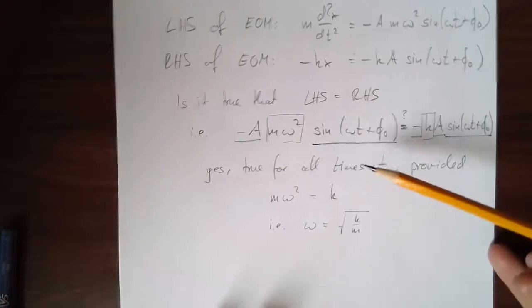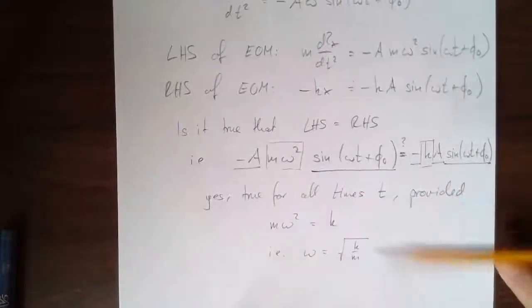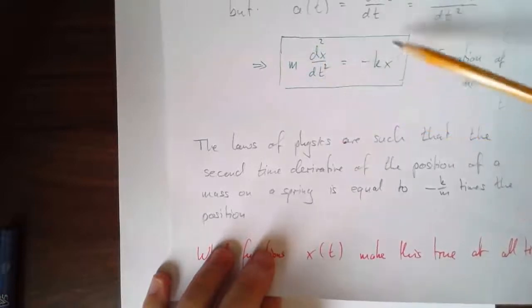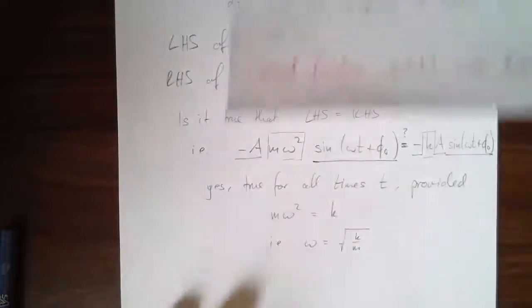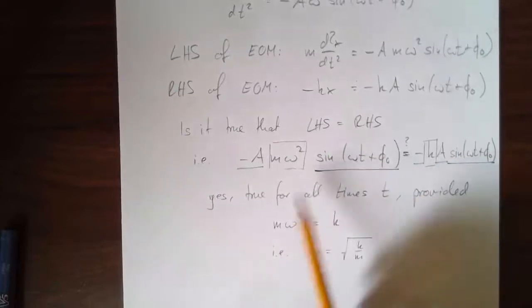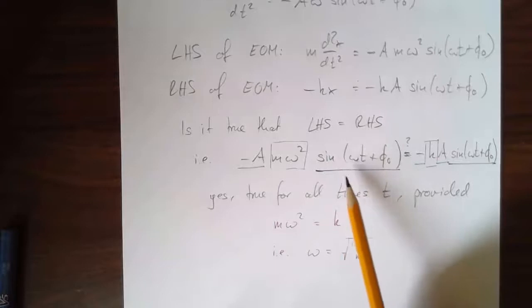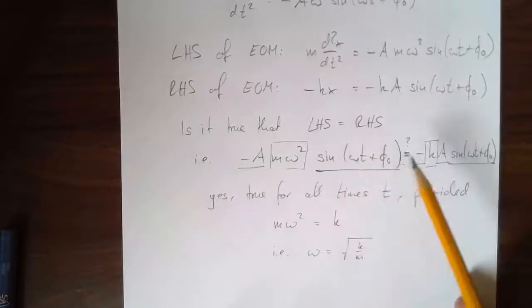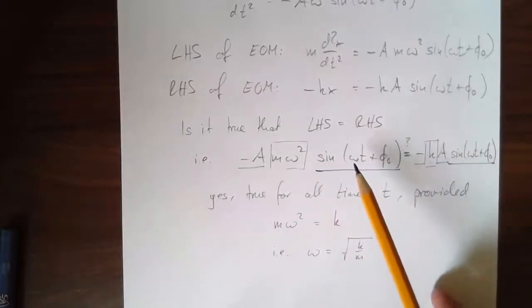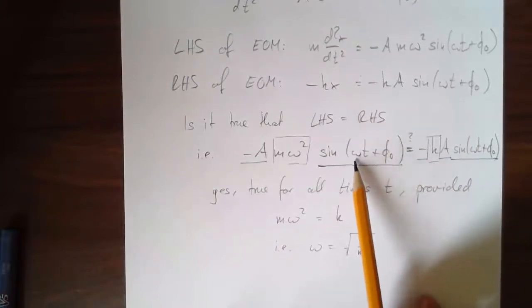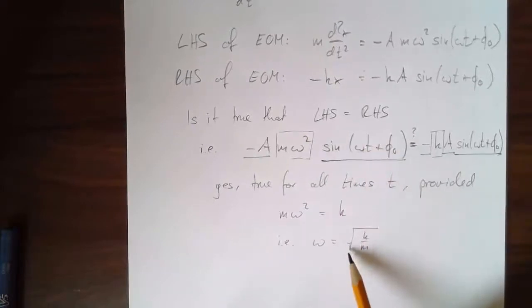So, we've shown that the equation of motion, Newton's second law applied to a linear restoring force, allows for sinusoidal motion to occur. But only if that sinusoidal motion occurs with a specific value of omega that's equal to this.